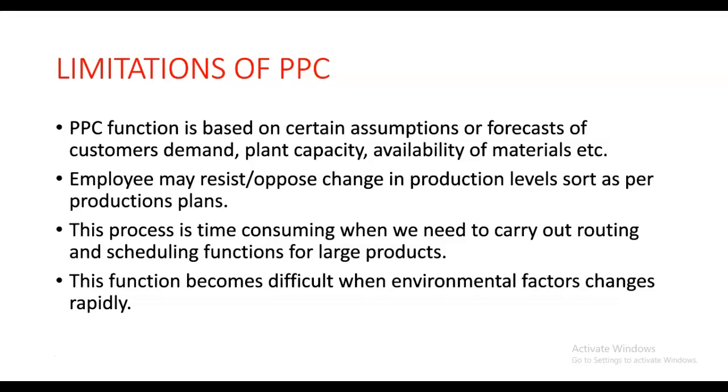Employees may oppose changes in production levels sought as per the production plan. Means employees somehow do not agree to the change in the production plan according to the demand of the customer, so it somehow affects the demand for the product. This process is time consuming when we need to carry out routing and scheduling functions for larger products. Means firstly we have to make the pre-plan, then we make the plan, and then we make the control plan. So it is somehow a time consuming process.